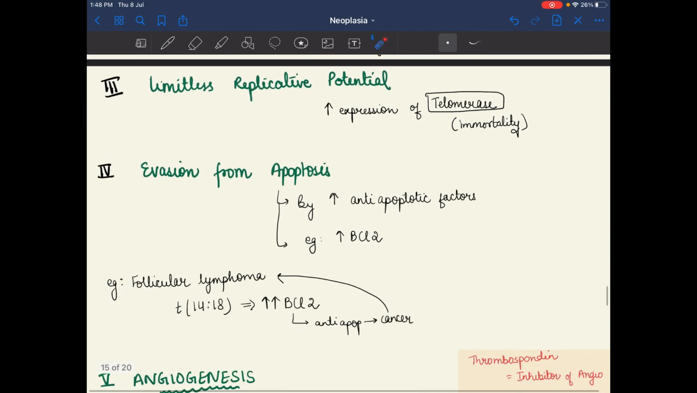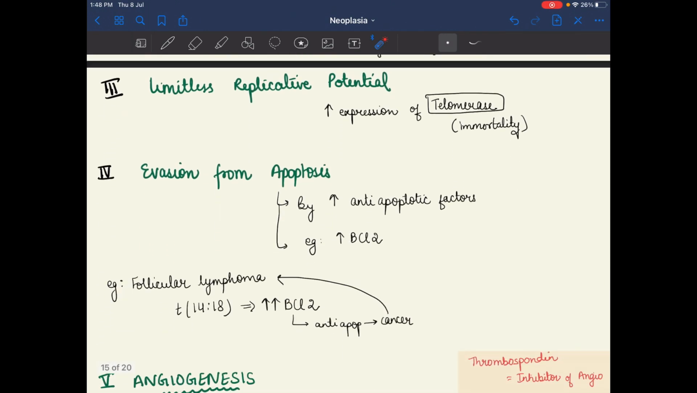After that we have the third, that is limitless replicative potential, meaning the cells replicate limitlessly. There is no stoppage of those cells because there is increased expression of telomerase activity, meaning the cell becomes immortal by the telomerase enzyme.